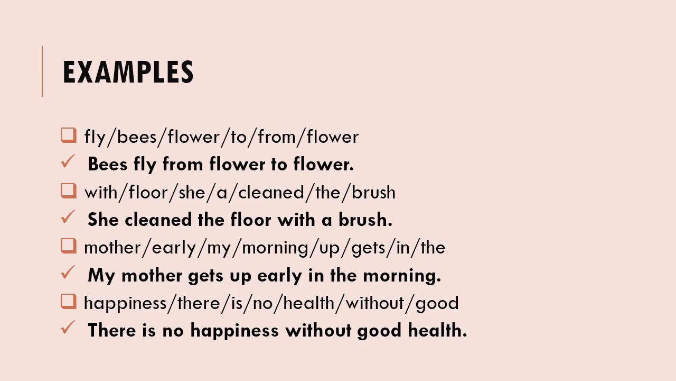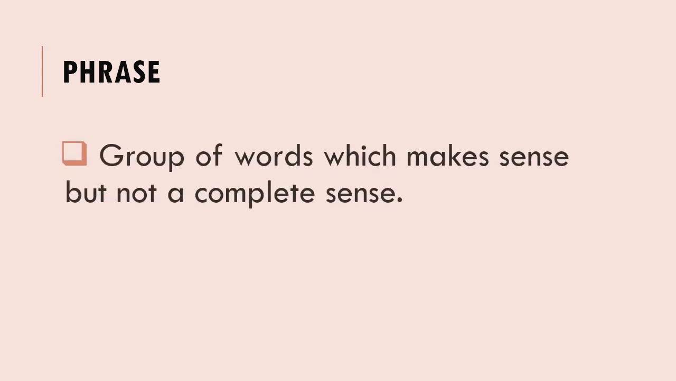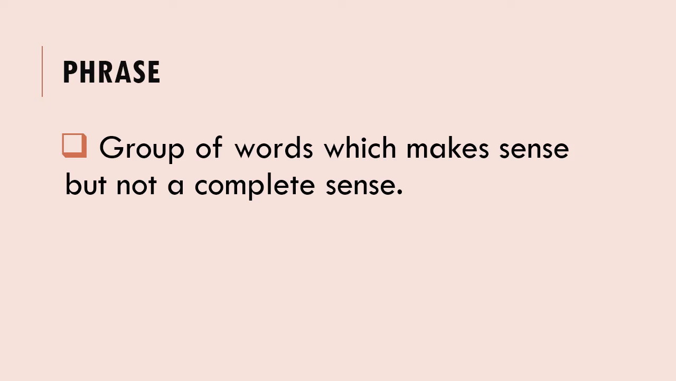Dear children, please see that each and every sentence is beginning with a capital letter and ending with a full stop. They are all giving us complete sense. So these are proper sentences. Next, we will learn about phrases. Dear children, a phrase is a part of a sentence but not a complete sentence. So we can say a group of words which makes sense but not a complete sense is called a phrase.